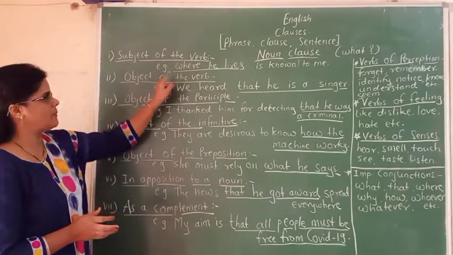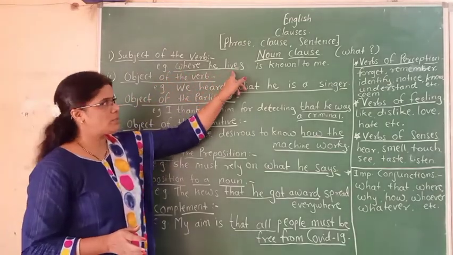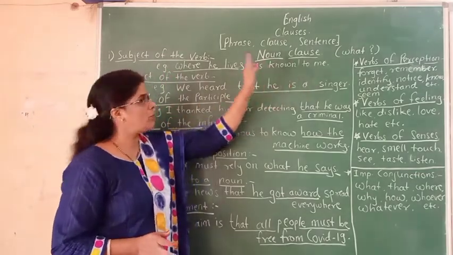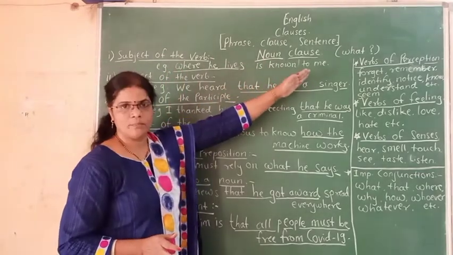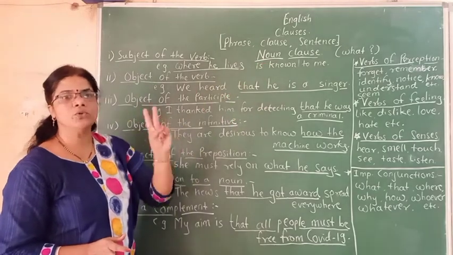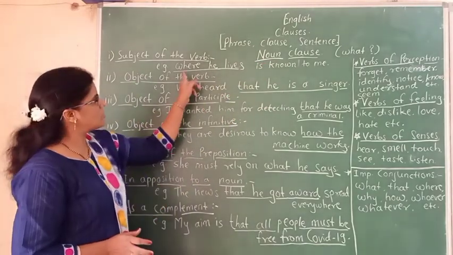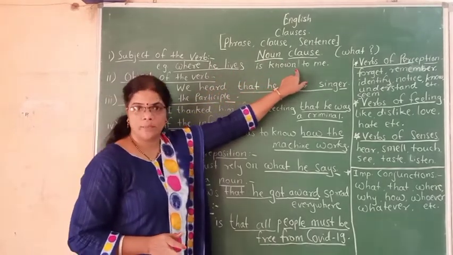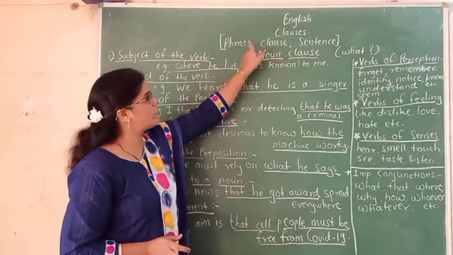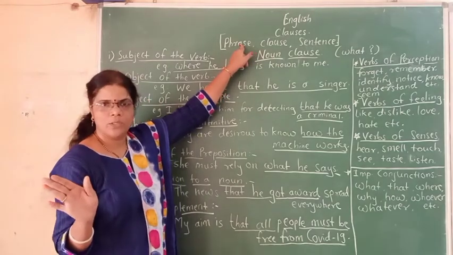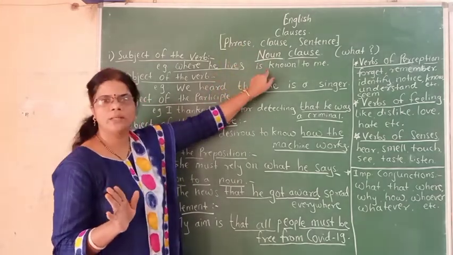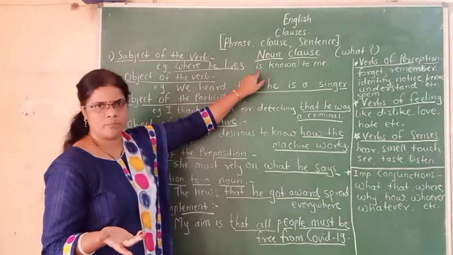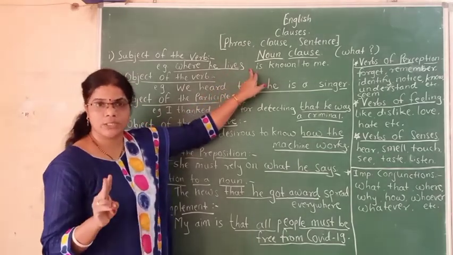See here, first example: Where he lives is known to me. See here, this is the full sentence, from where to me. In this sentence, you will find two clauses. And which are those? Where he lives, up to this, and then is known to me. A phrase is always without a verb. So here we don't find any phrase, because here lives is the verb. And so it has two clauses.